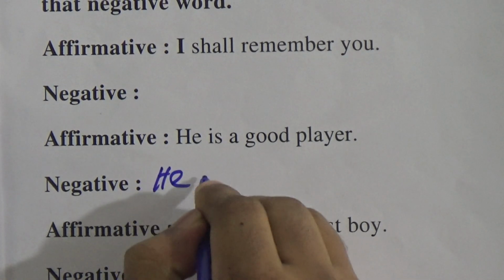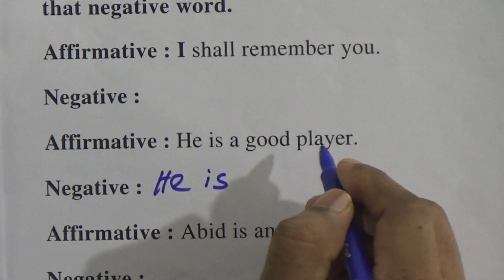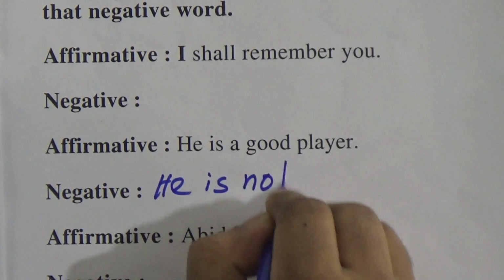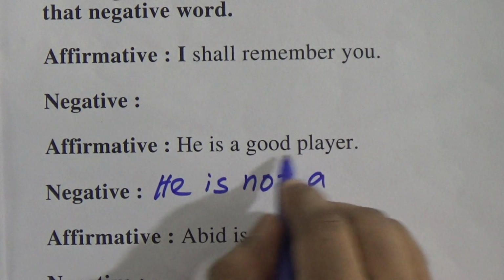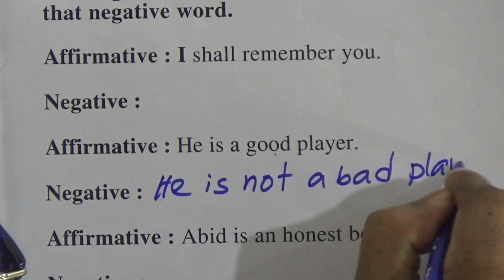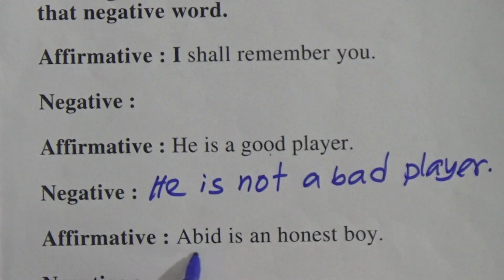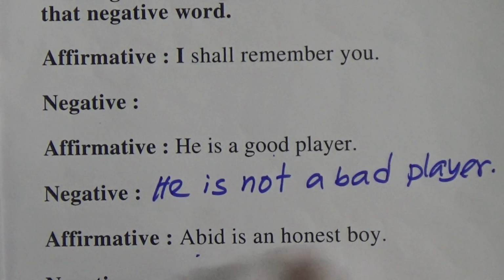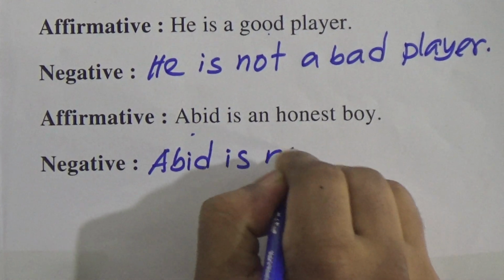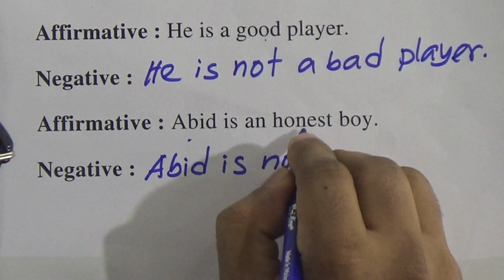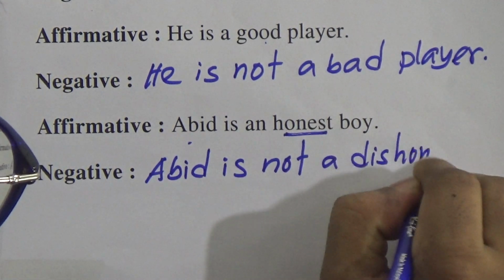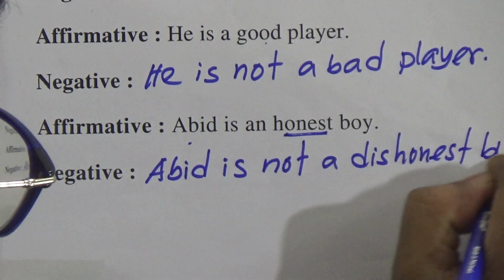We have to write subject he is. Then we have to write not. He is not a, and the opposite of good is bad. He is not a bad player. This is also a simple affirmative sentence. Abid is an honest boy. We have to make it negative. So Abid is not a, opposite of honest is dishonest. Abid is not a dishonest boy.